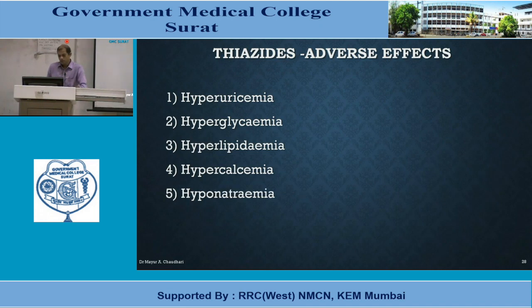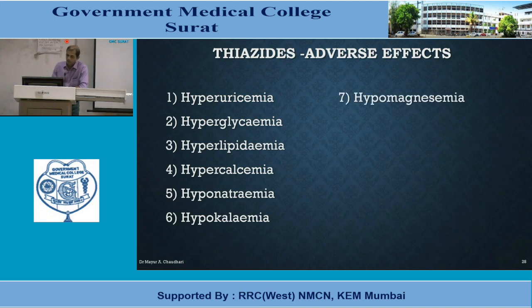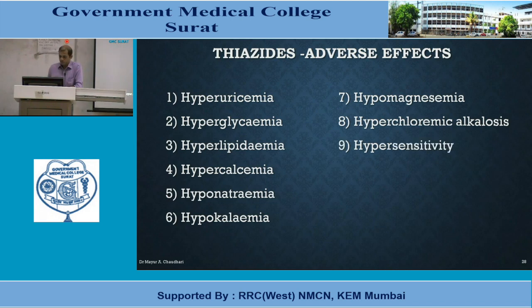Then hyponatremia, because as sodium ion is lost, sodium concentration is decreased. Potassium ions are also lost, so hypokalemia. Then hypomagnesemia, as magnesium ions are lost along with calcium. Because of loss of potassium ion and chloride, there will be hypochloremic alkalosis.